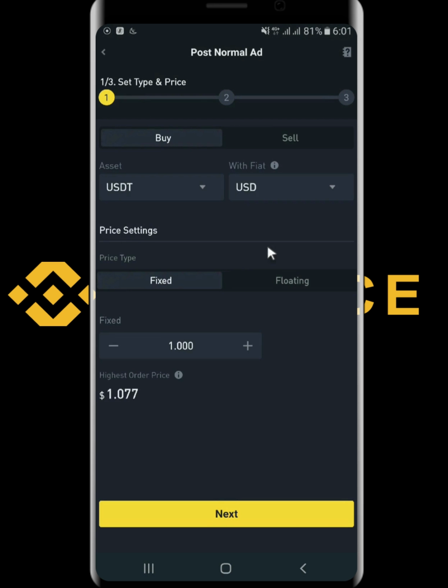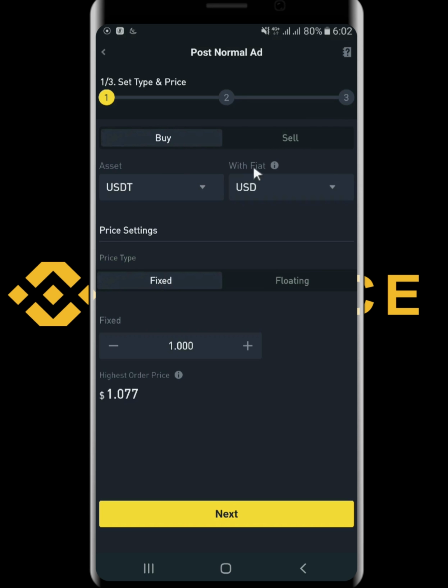Once you come here now, if you are buying a crypto, that means your advertisement will appear in the sell option, because people that are selling will display their ads for you. If you are selling, your advertisement will appear in the buy side. Just know this: you're buying, your advertisement will appear in the sell. You're selling, your advertisement will appear in the buy.